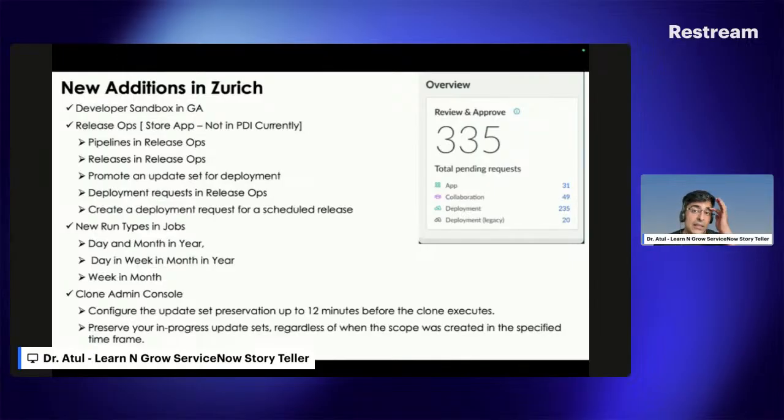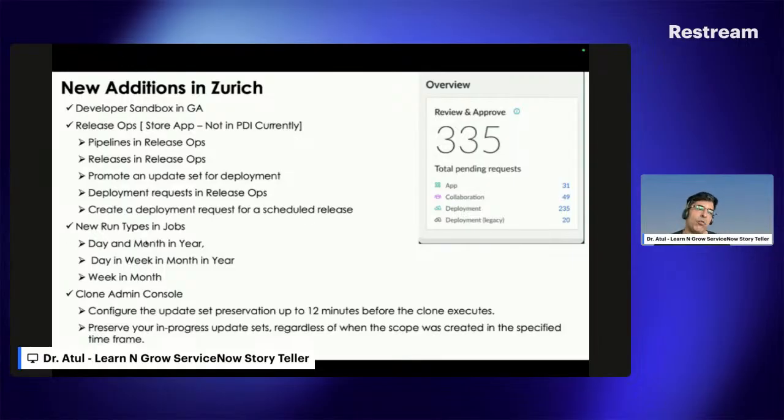But by using Release Ops, you can get the pipelines, you can get the releases, and you can promote the update sets as well. So you can see here: review and approve, application collaboration, deployment, legacy. A lot of new things in Release Ops. If you are working as a release manager, DPR and Release Ops are one of the best places for you to work together to automate, combine, and also promote the update set for deployment. It gives you the flexibility to define your pipelines, and your update set will be done automatically.